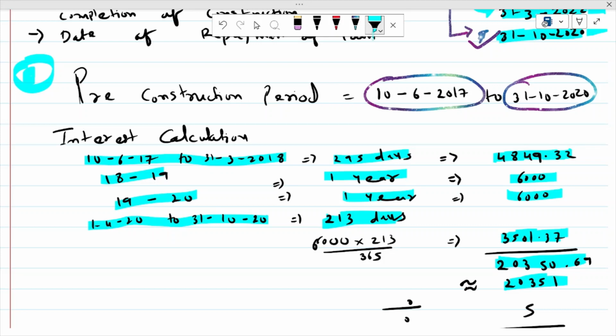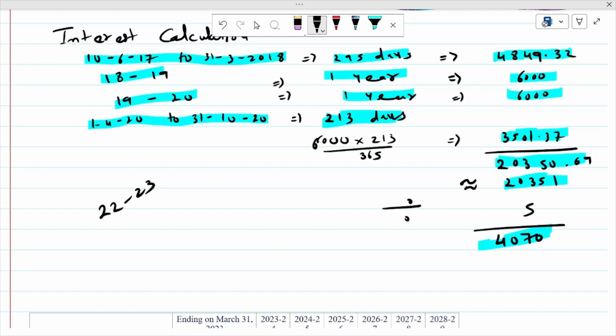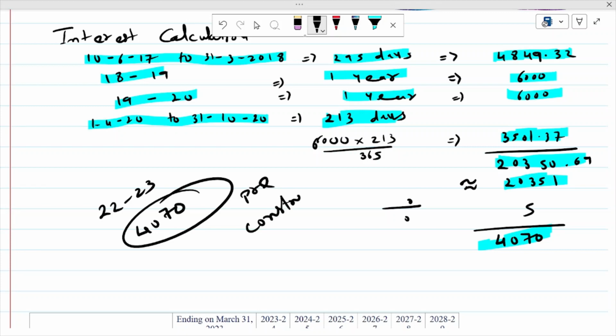Now again, pre-construction period interest is available in 5 equal installments, so you have to divide it by 5. So your interest is 4070. So that is your pre-construction period interest in situation number C per year. That means from 22-23 you will get 4070 per year for pre-construction period.